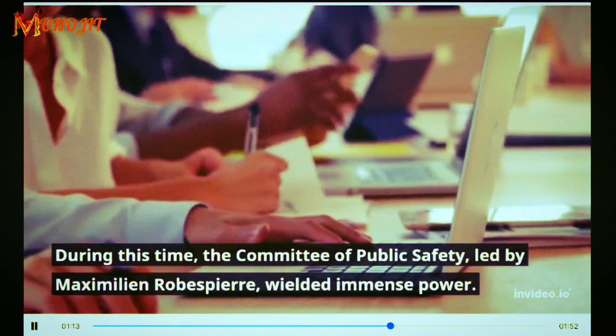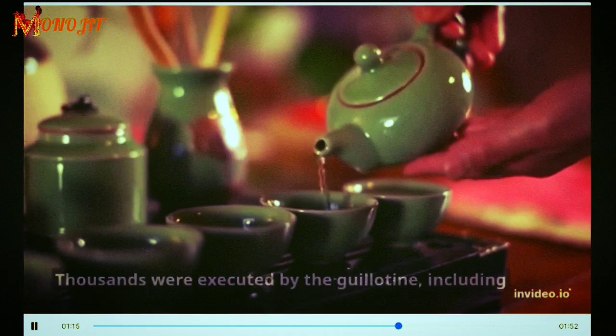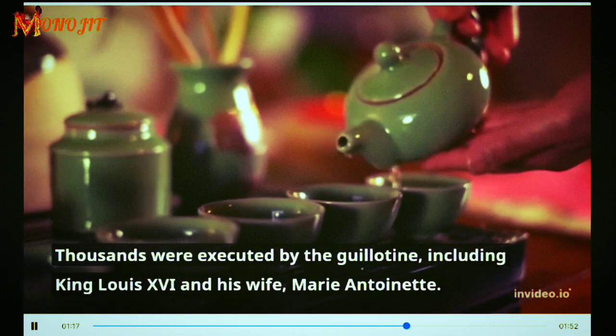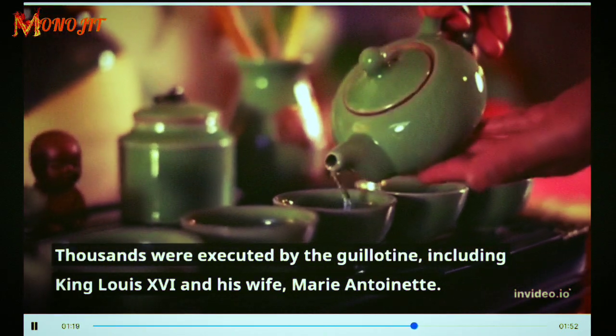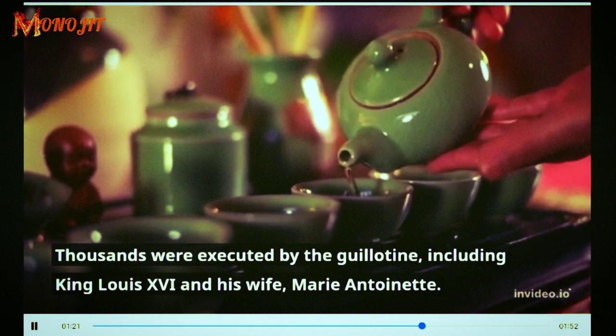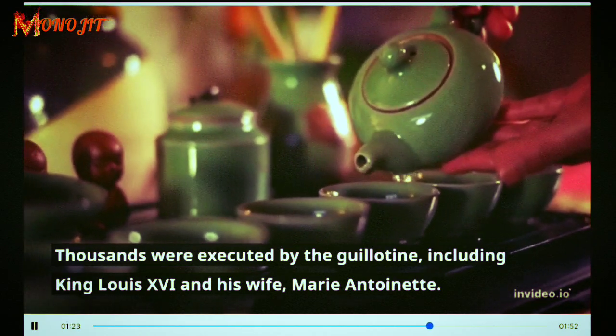The revolution didn't only bring chaos but also introduced significant changes, such as the rise of nationalism, secularism, and the Declaration of the Rights of Man and of the Citizen, which established fundamental human rights.